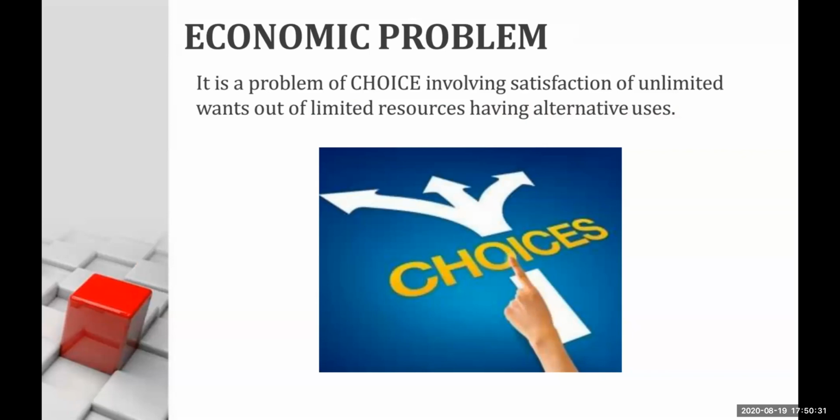Let's say, for example, that I need a commodity and I go to buy it with a particular budget in mind, that I'm going to buy that commodity for 1,000 rupees. But when I go to the shop, I find many options available. There are choices, alternatives, because with that 1,000 rupees I can buy many things. I can buy X commodity, I can buy Y commodity, I can buy Z commodity. But there is a scarcity of one thing, and that is money. I cannot buy everything because there is a scarcity of resources, that is money, in this example.